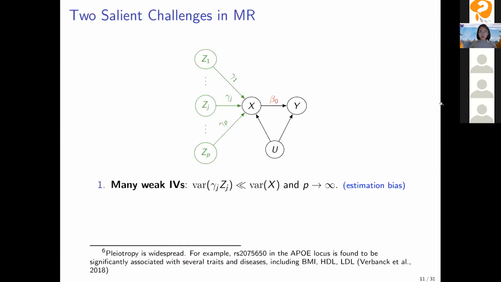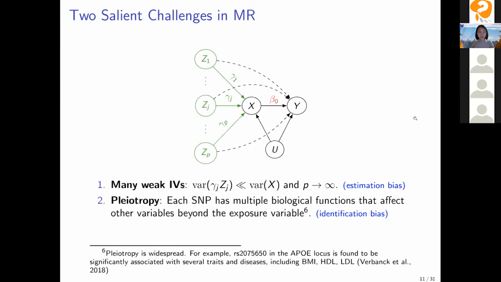Now, I'm ready to talk about the two salient challenges in Mendelian randomization. The first challenge, we have already talked a little about: many weak instruments. It says that each genetic variant is only weakly associated with the exposure variable X, but we have a large number of such genetic variants.